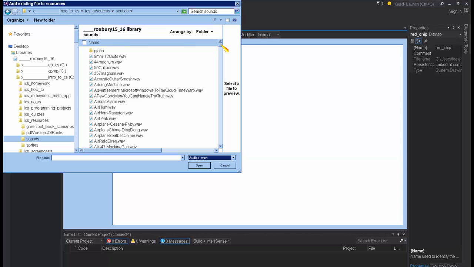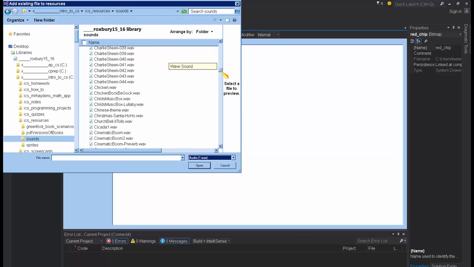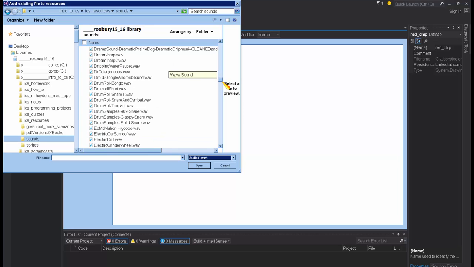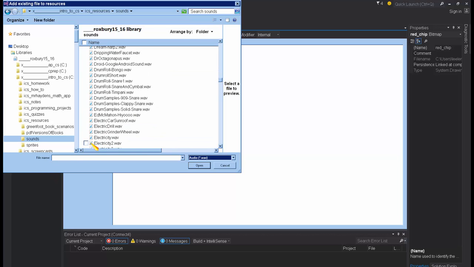And now I'm going to find two sounds. Let's see, I don't want hyphens in them. So let me use electricity.